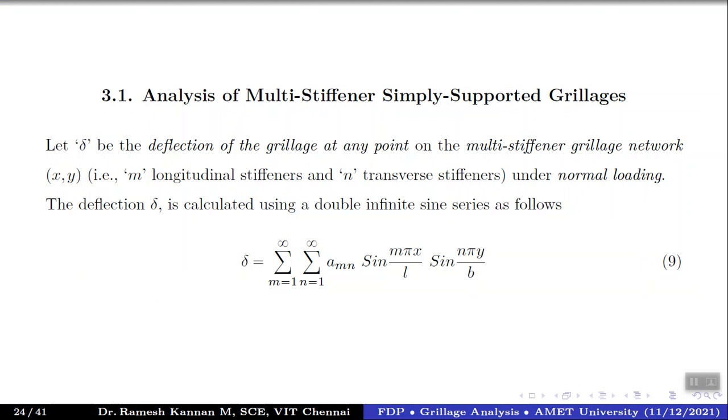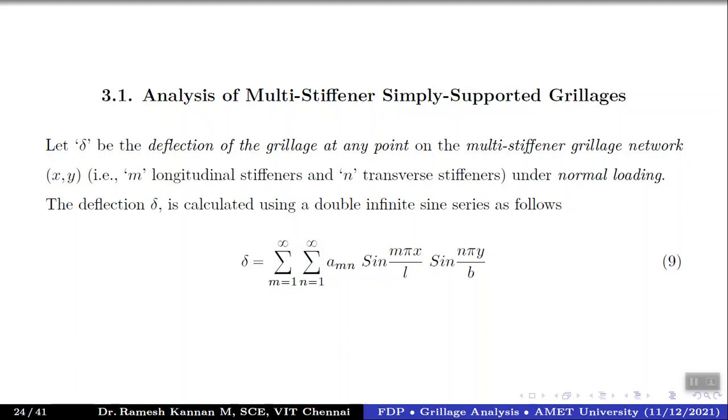As I told you, we cannot model multiple entities with a single linear equation. So for the deflection of the grillage at any point on the multi-stiffener grillage network, which is M cross N transverse stiffeners and a normal loading, this is very important: we don't talk about vibration loading, we talk about normal loading. So in a normal loading, the formula is delta equals summation, m tends to 1 to infinity and n tends to 1 to infinity. This is the longitudinal girder and this is the transverse girder, and this is a coefficient. We'll be talking about that a little later. And this is a sine function, or you can even call it a double infinite sine series.